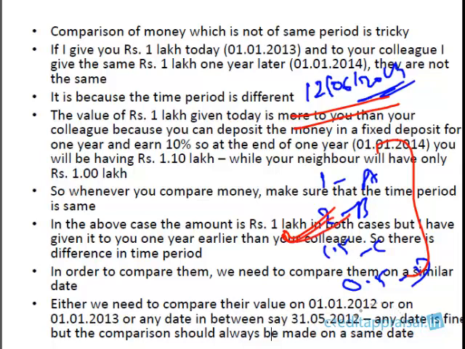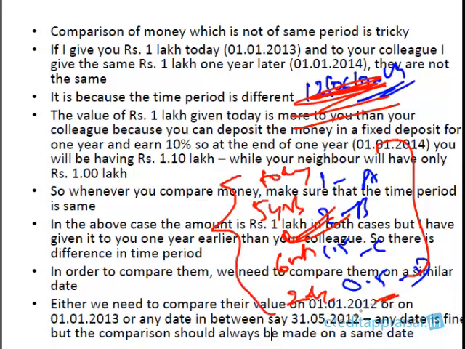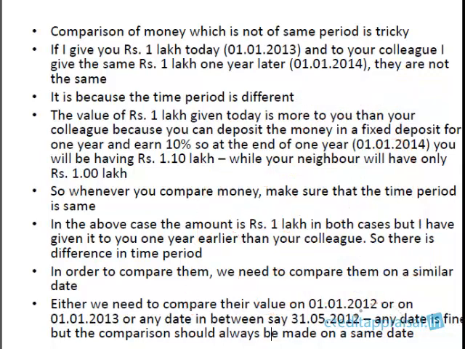But it is not so simple when the dates are different, right? When I give this 1 lakh to A today, I give 2 lakhs to B after 5 years, I give 1.5 lakhs to C maybe 6 months from now, and the 50,000 for D maybe after 2 days. When the time is different, you cannot make a straight comparison of which is the highest amount. Why can you not do that? Because money has got a time value.